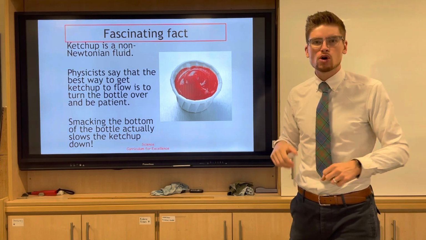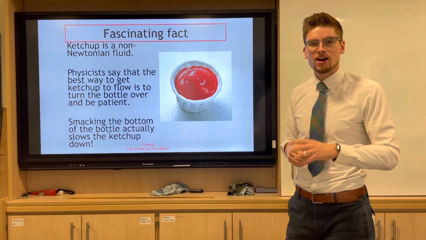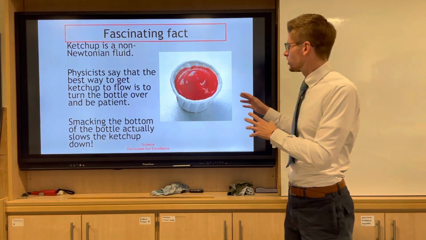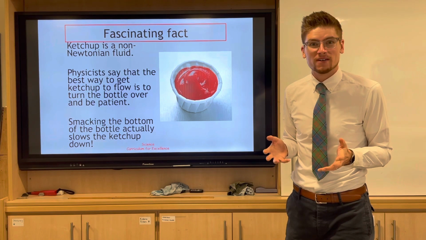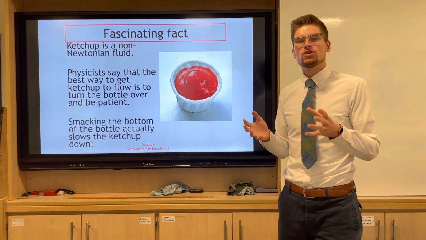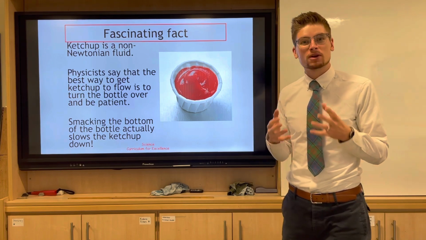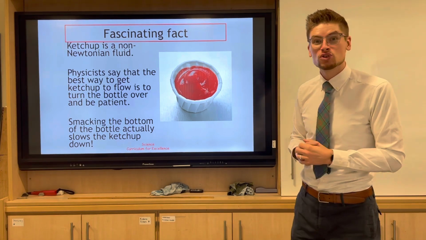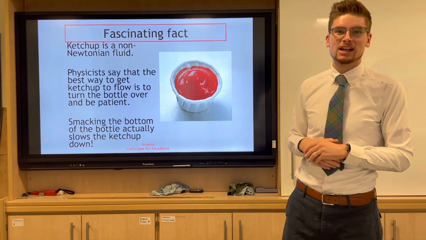If you start hitting the bottle, trying to get it out, or vigorously trying to squeeze it out, then what happens is that it just doesn't want to budge. But if you let it slide and you're very gentle, it will move because it becomes a liquid. So it's a non-Newtonian fluid for ketchup. It's kind of why they're in squeezy bottles now, so you don't have to actually worry about the glass bottles.